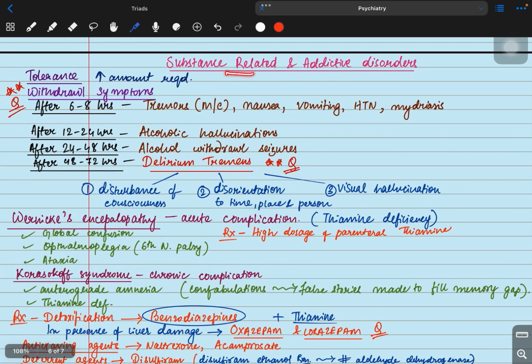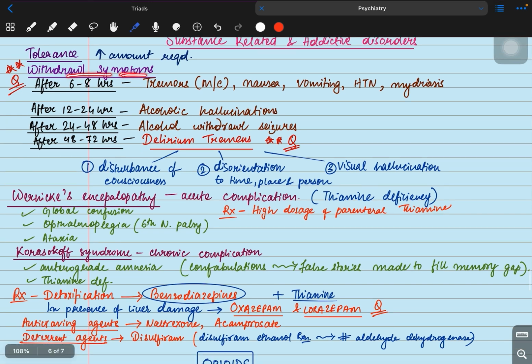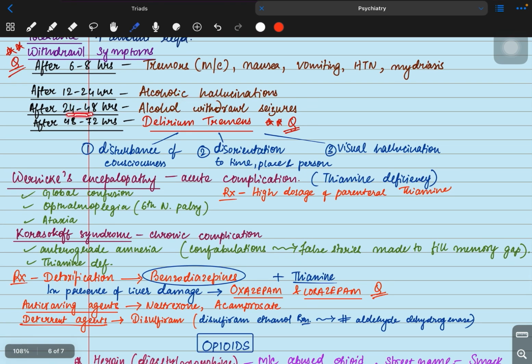Coming to the substance related and addictive disorders. So we have to understand certain definitions. Tolerance means more amount is required to get the desired effect, which we were getting at a lesser amount earlier. What are the withdrawal symptoms of alcohol? After 6 to 8 hours, the most common symptom is tremors. You will have nausea, vomiting, hypertension. After 12 to 24 hours, you will have alcoholic hallucinations. After 24 to 48 hours, you will have alcohol withdrawal seizures. After 48 to 72 hours, you will have delirium tremens. It's a very, very hot topic.